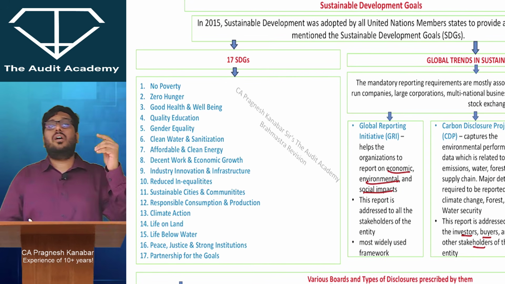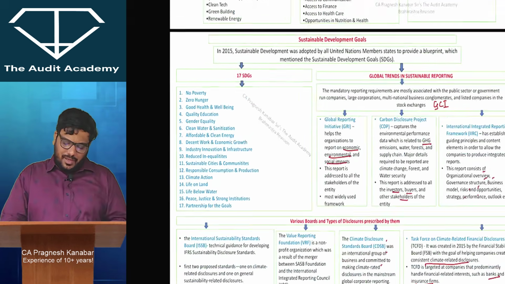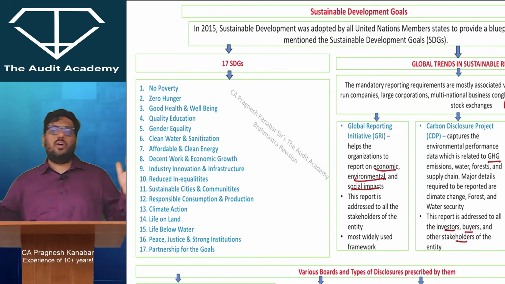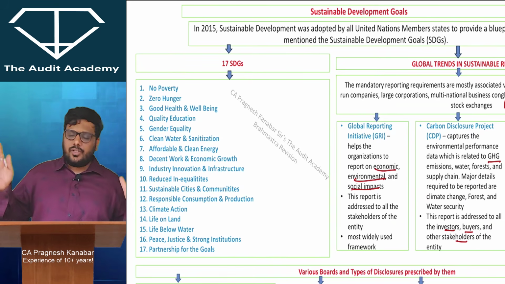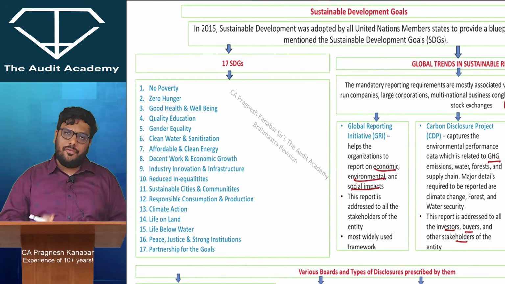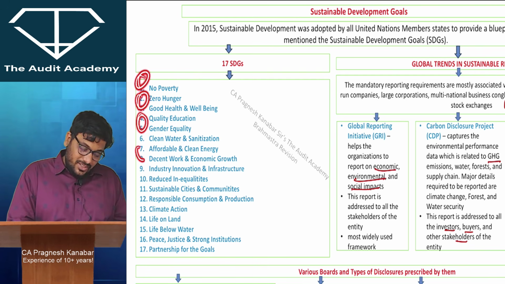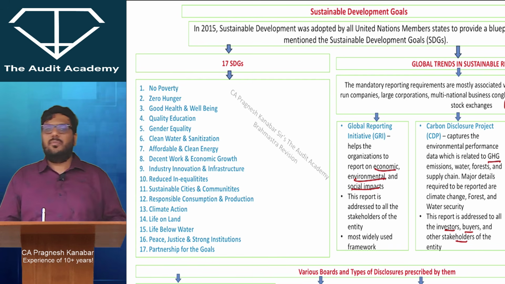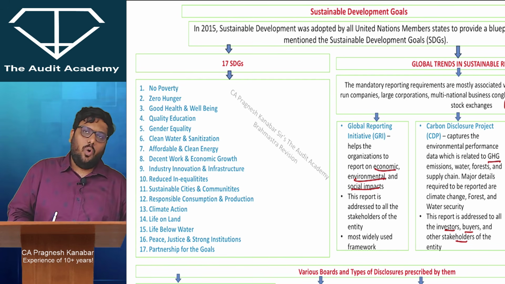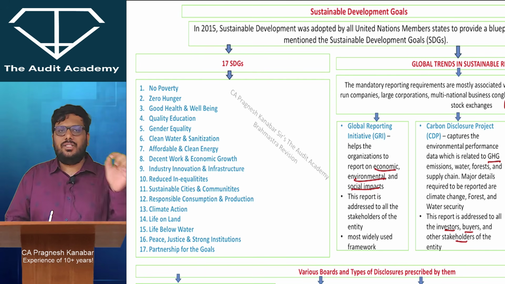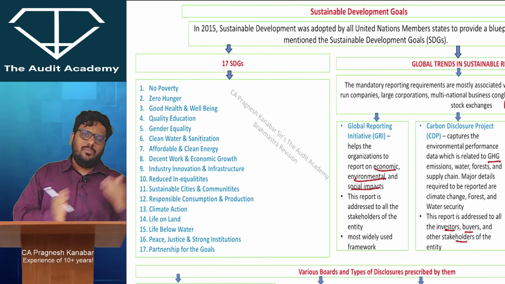Now sir, what is the code word to by heart this? See, I have given code words in other areas, but for 17 SDGs, just think about your normal routine. आप उठ गए सुबह, you are feeling hungry, have food. All right, so no poverty, zero hunger. Sir, do we need to remember the SDG number? See, that is really beyond capacity to remember all the numbers over here. Such kind of MCQs are not there, like SDG 1 or SDG 2, but then something you have to leave to chance.